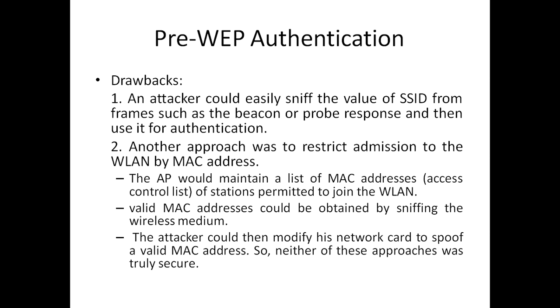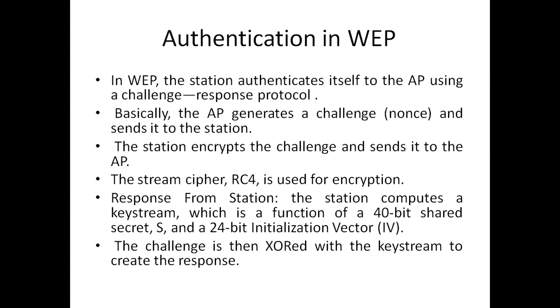In WEP, the station authenticates itself to the access point using a challenge response protocol. Basically, the access point generates a challenge, which we call a nonce, and sends it to the station. The station encrypts the challenge and sends it back to the access point.